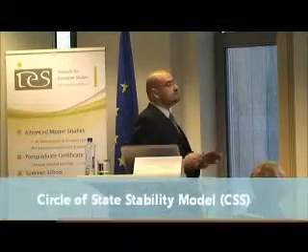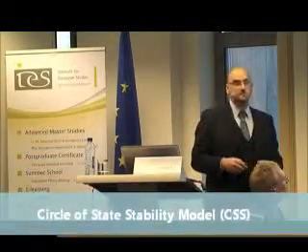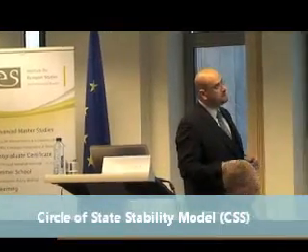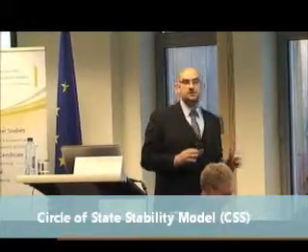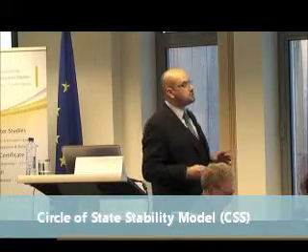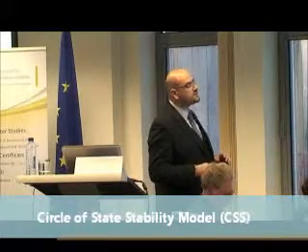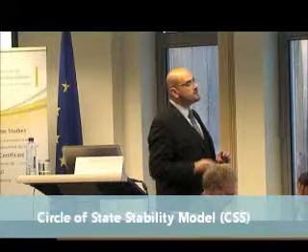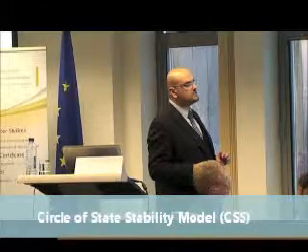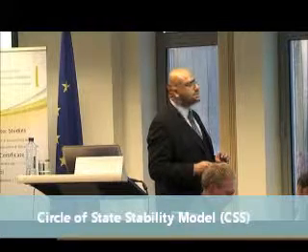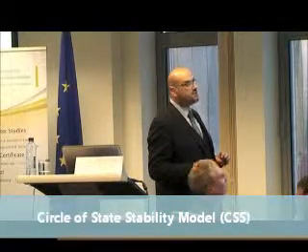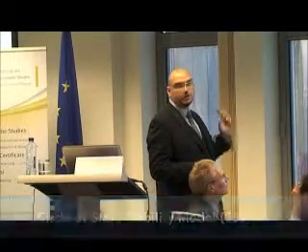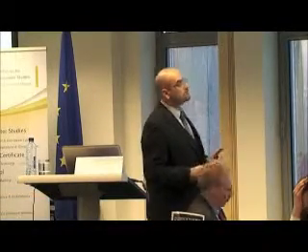This is the design of the model that represents the state stability. It is mainly a big square which represents the country itself, and in our case it is Egypt, and we have in the middle here the circle of state stability. If this dot, which spots the situation of the country, reaches here, this means that this state is in state stability. To reach this circle, it needs to fulfill the values of the PPM, which are the legal values, the democratic values, and the economical values.